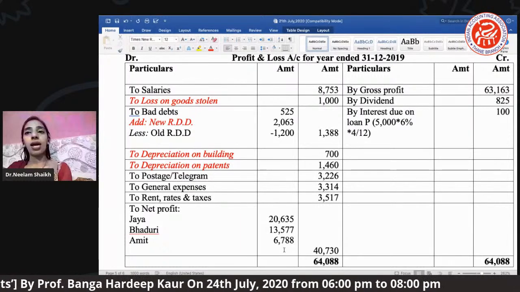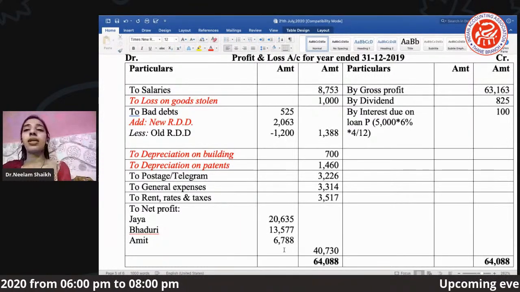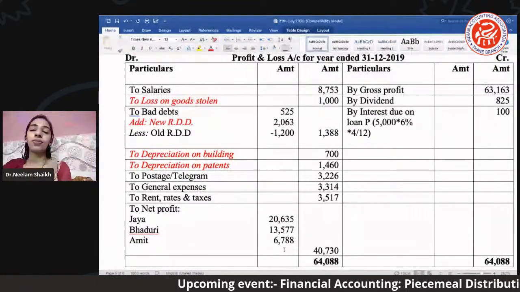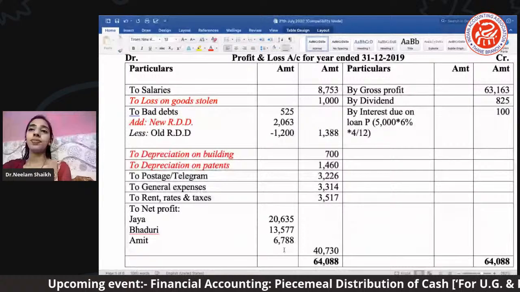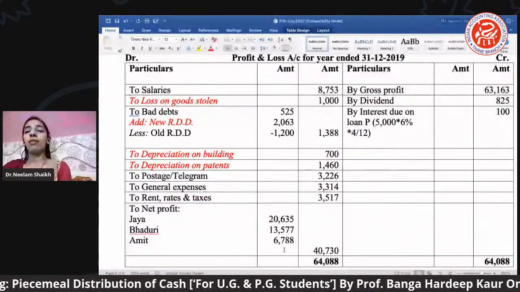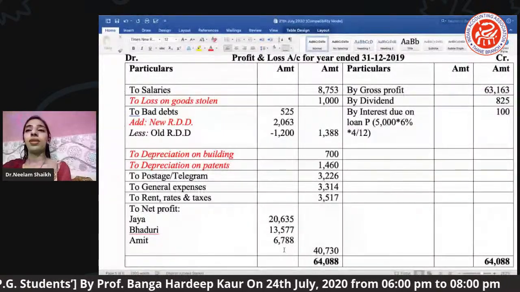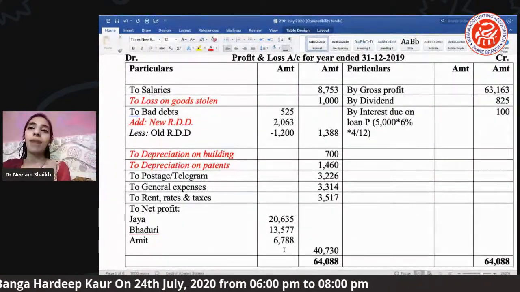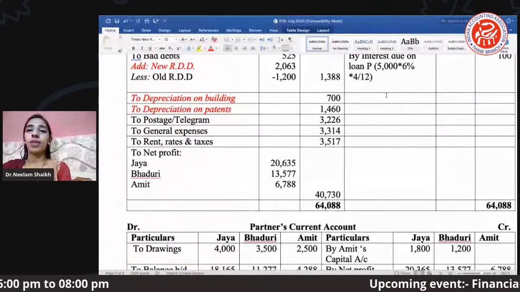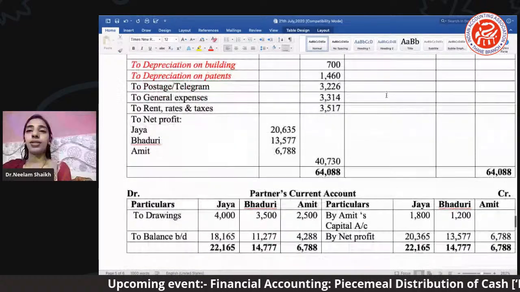ठीक है. Ready? Can I get the partners current account here and this, and then with that we can close our second practical question also. Okay. Yes, Riddhi, can I get the partners current account? Okay. In the partners, yeah, move ahead a bit.